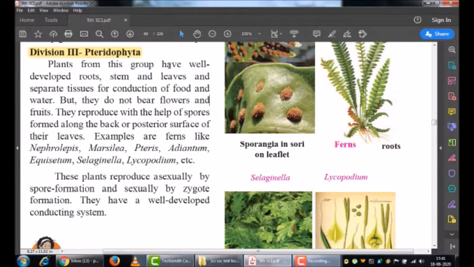As compared to the previous two divisions, this group has well developed roots, stems and leaves.